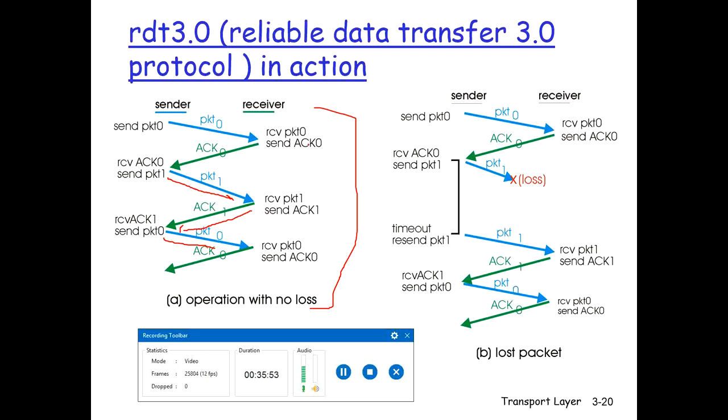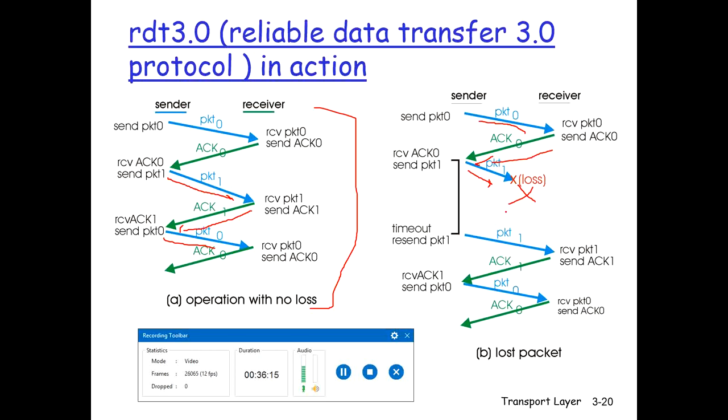Now let's assume that the sender has sent packet 0 to the receiver, the receiver has received it and sent the acknowledgement. Now the sender has sent packet 1, but this packet gets lost. How long should the sender wait, and how will it know that it has been lost?